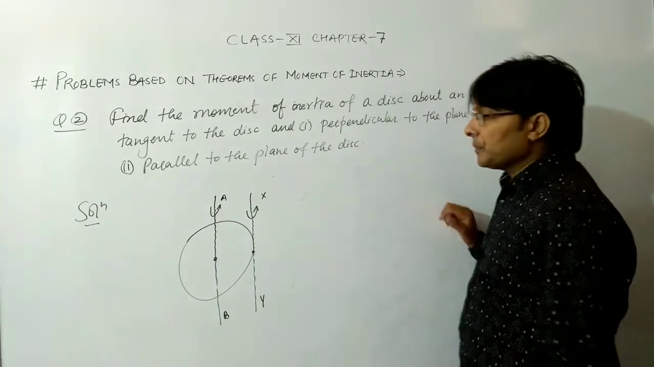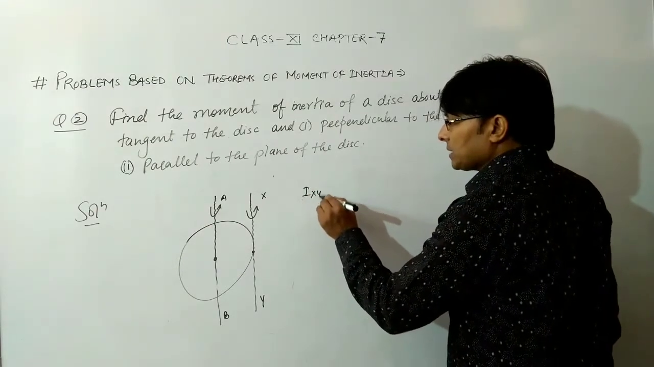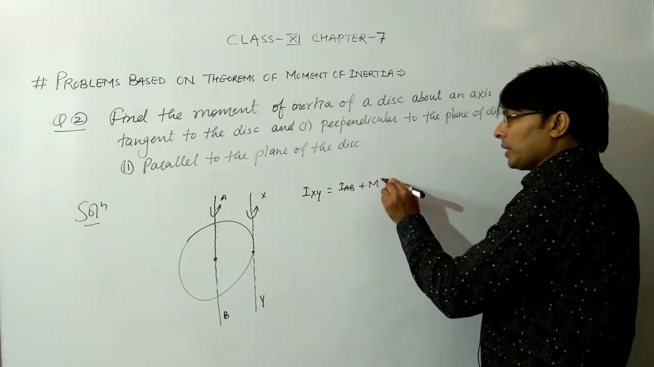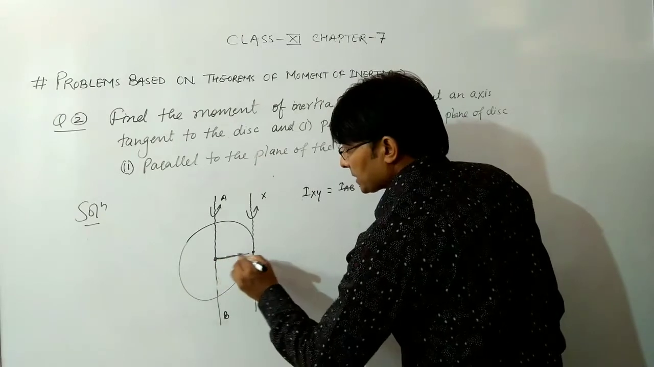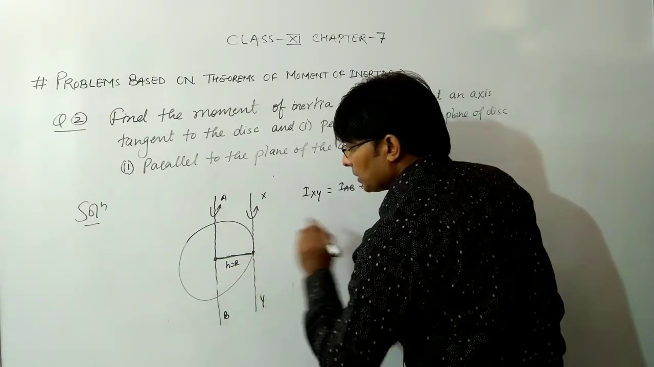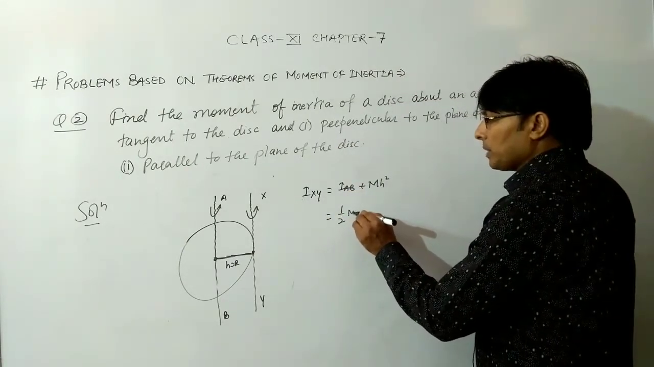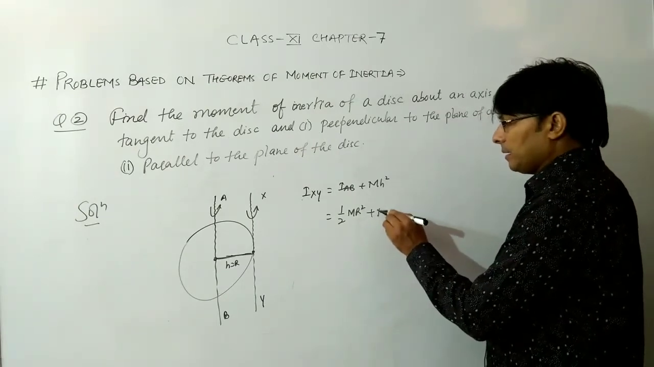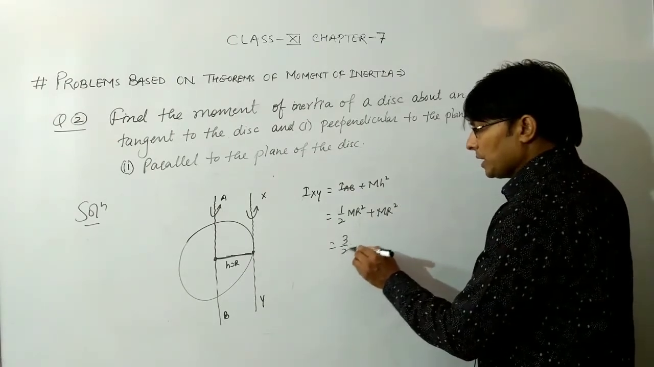If we use the theorem of parallel axis here, then according to it, I_XY is equal to I_AB plus M h square, where h is the perpendicular distance between the two parallel axes, which, as you can see, is the radius of the disk. So I_AB we know is 1/2 mr square, and M h square means M r square, so this is 3/2 mr square.